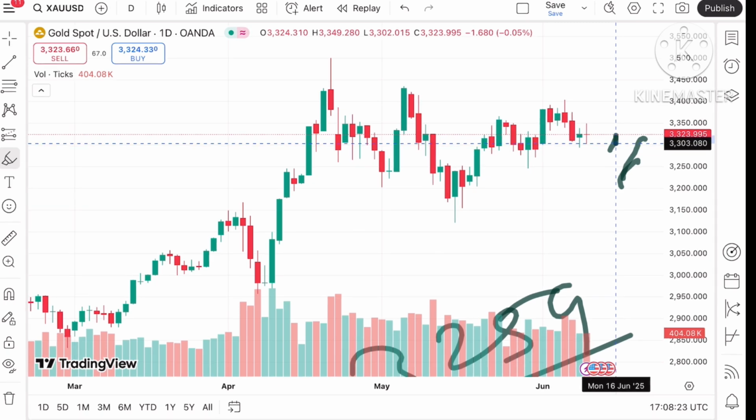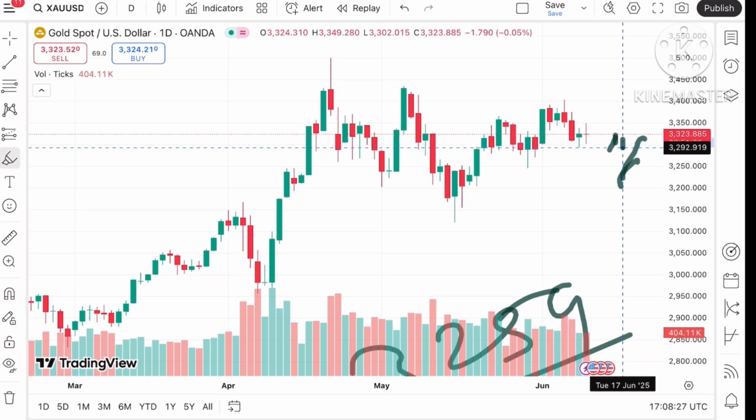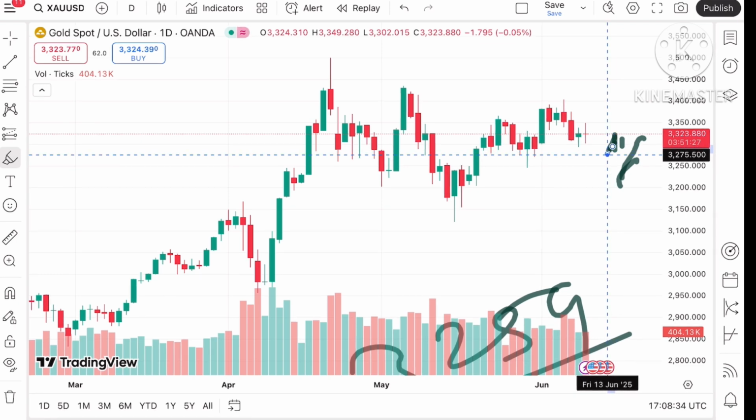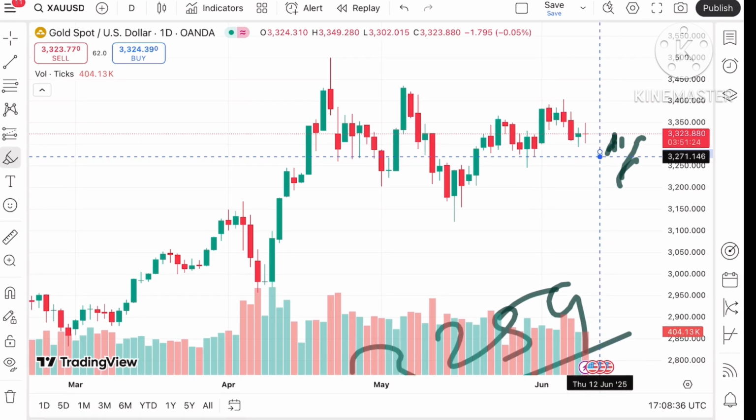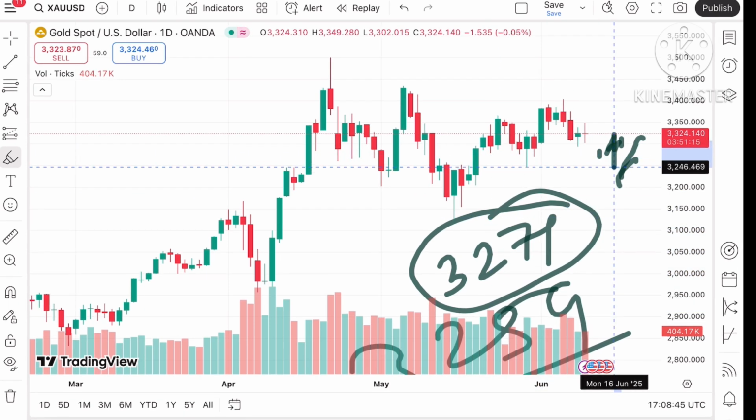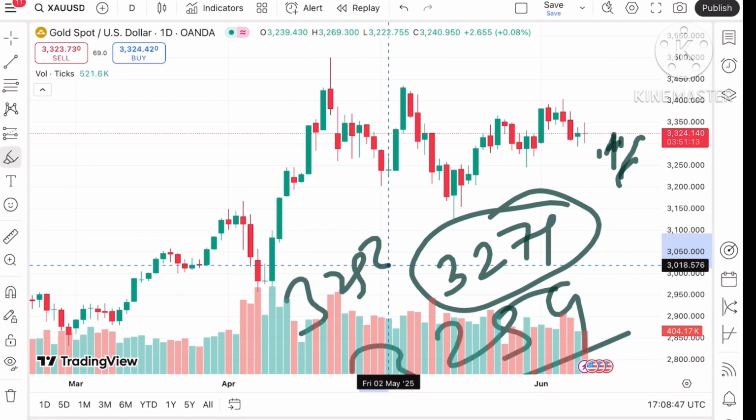If the price falls below that level, there is a chance of going towards the next level, at 3300, and from there a further downfall towards 32.92, then a further fall towards 32.84, and from there to 32.75. If the price falls below this level, we can see 32.71, then a further downfall towards 32.50, and then further low.